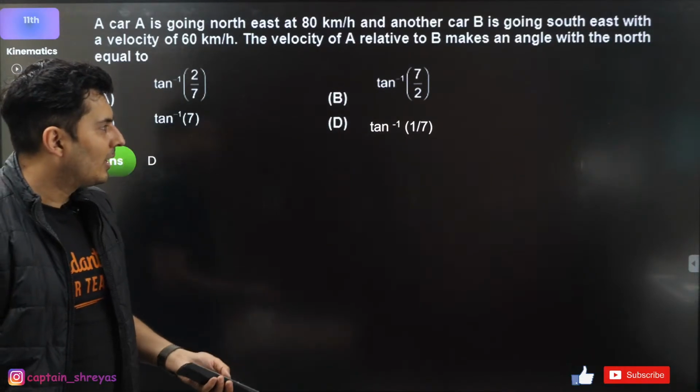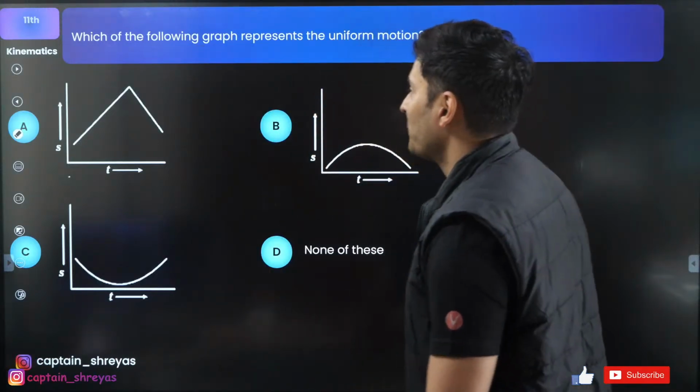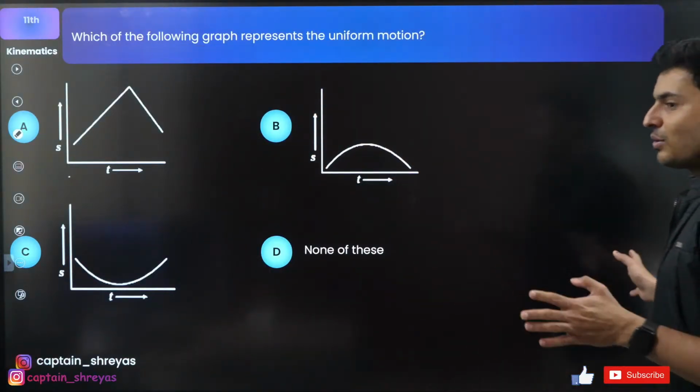Are you guys learning a lot? Moving on to the next question, a graphical question. I want everybody to spam the answer now. Which of the following represents uniform motion?